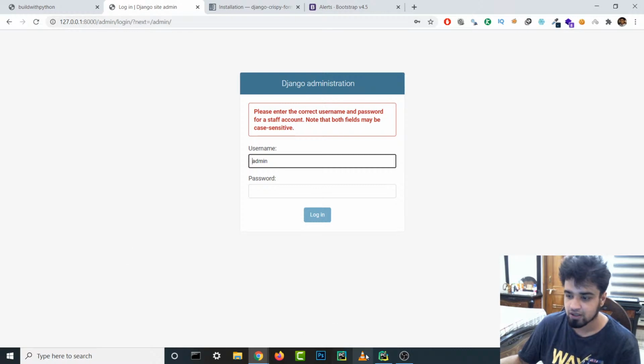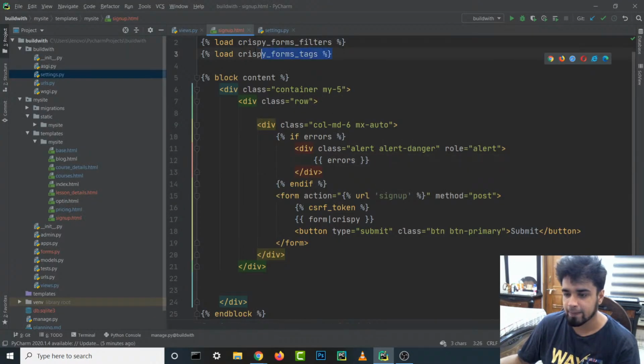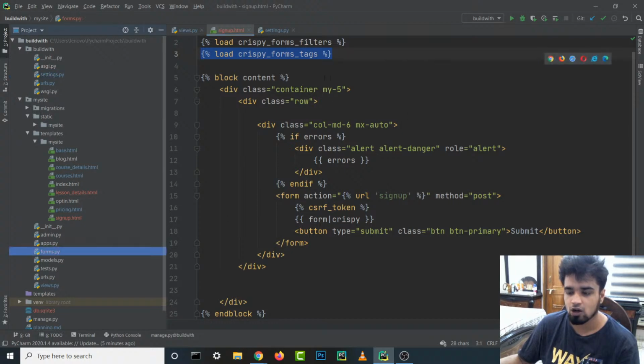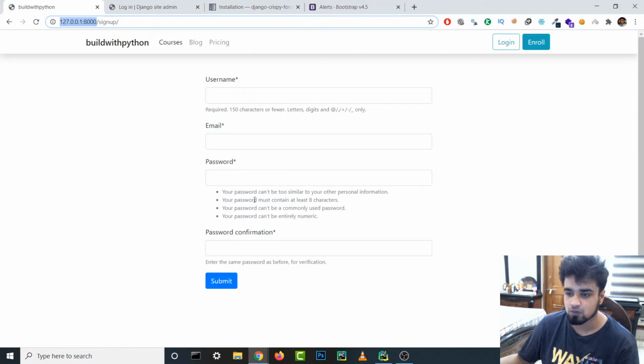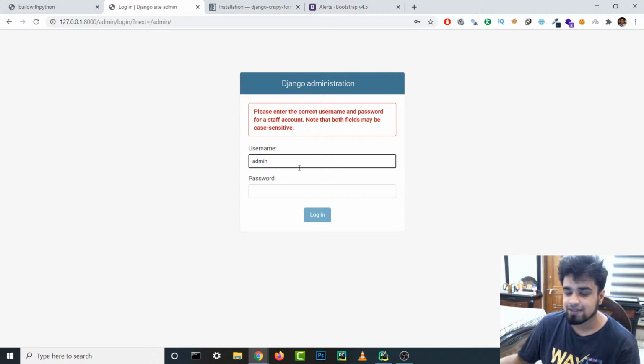What is crispy? Crispy is basically like it makes the forms that we create using the forms.py file look a lot better, and it kind of adds bootstrap functionality to it. Otherwise, if we don't add crispy, bootstrap functionality is not added to our form, so it won't look this good. Yeah, I don't remember the password of my admin.